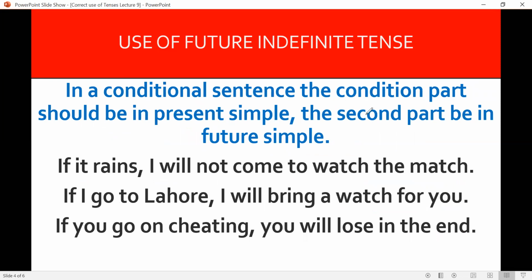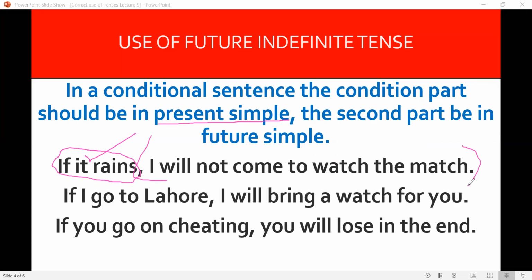Now, future indefinite is also used in conditional sentences. In conditional sentences, the condition part, the part where the condition has been given, should be in present simple. The second part should be in future simple. This is the condition. If it rains, if contains a condition. I will not come to watch the match. This is the reason, and this is the result of the reason.